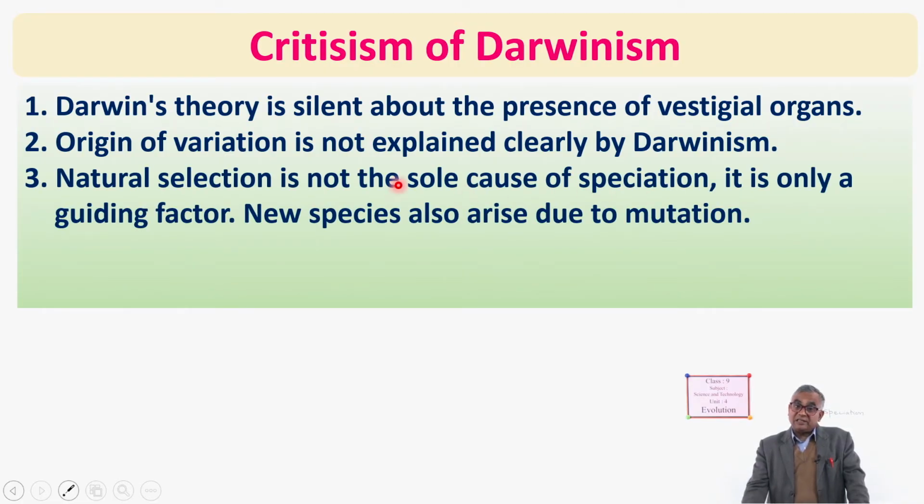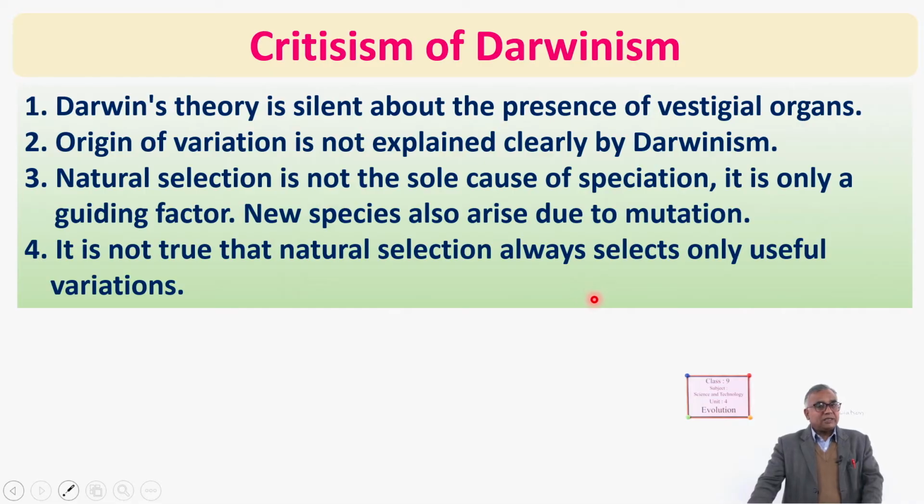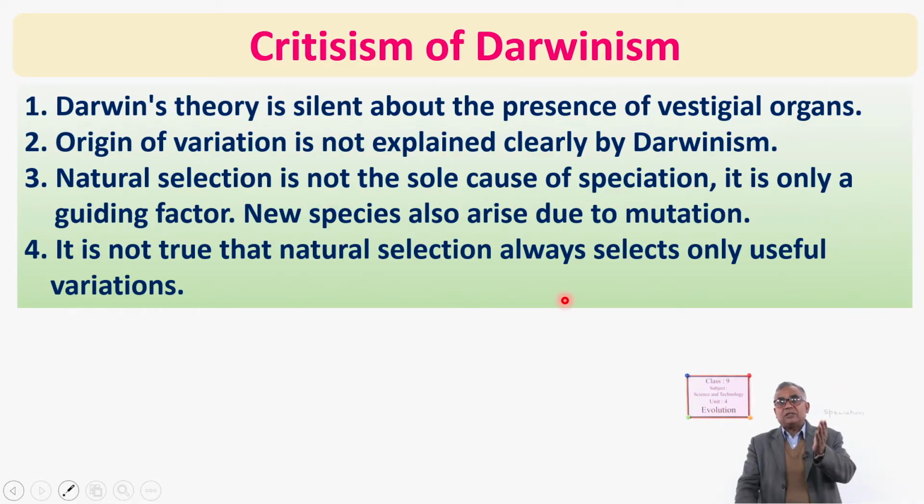Natural selection is not the sole cause of speciation. It is only a guiding factor. New species also arise due to mutation. What is mutation? We will read in the next class. Okay. And it is not true that natural selection always selects only useful variation. It is not necessary that only useful variations transfer from one generation to another generation.